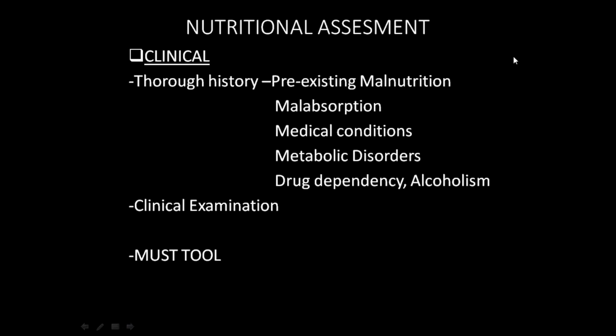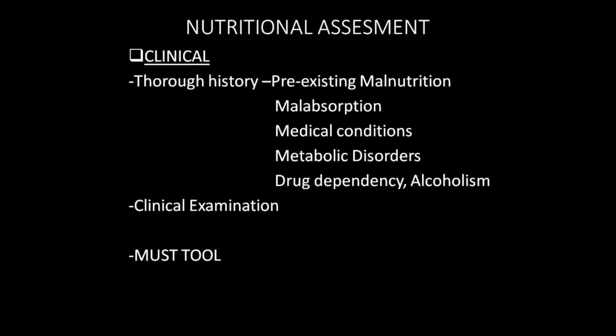So next is the nutritional assessment. Now the patient has come to the surgical OPD, and you have to assess the nutrition. The patient may have trauma, sepsis, or be a post-surgical patient. Now you have to assess the nutritional status.